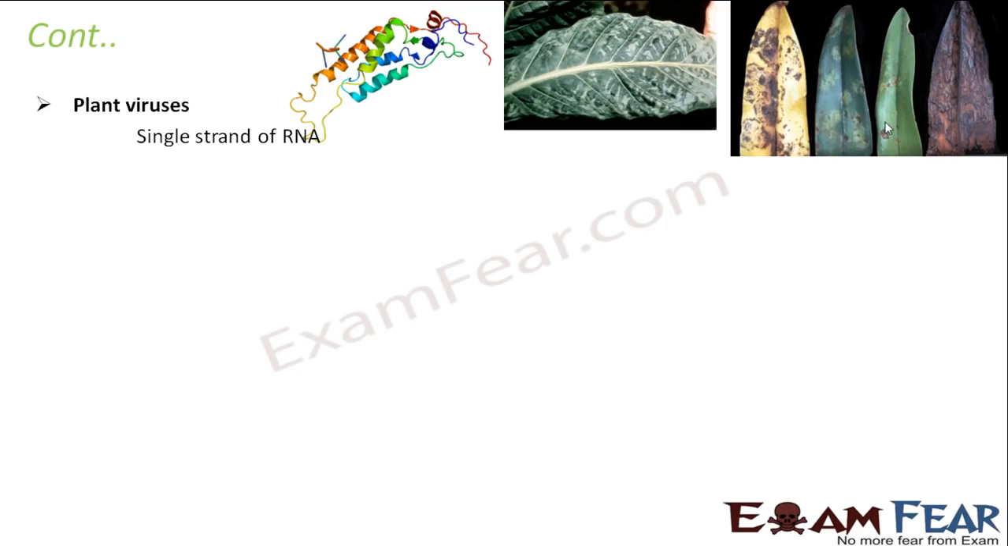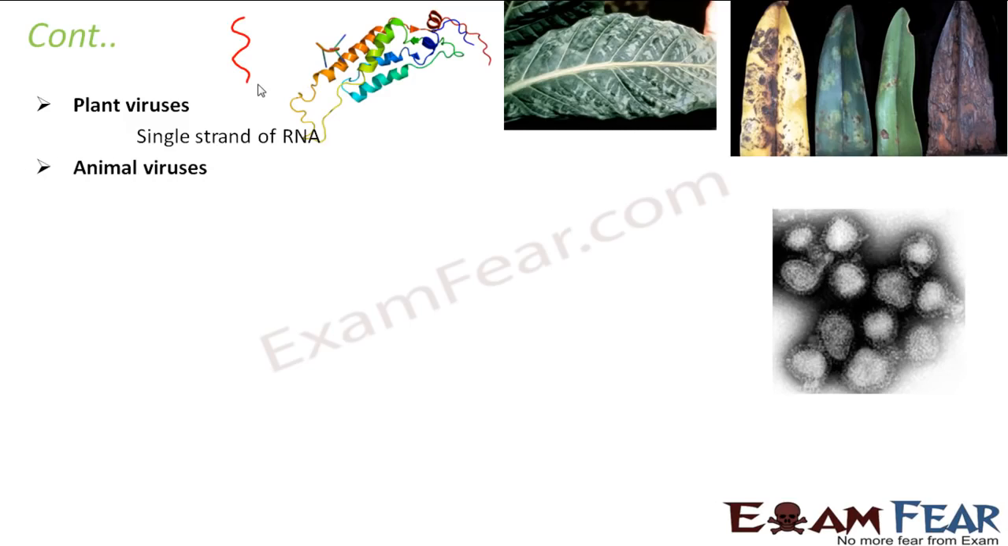It is known as a mosaic disease, and this virus is called mosaic virus. So this is how the leaves become then. So the plant viruses consist of RNA, and that too a single strand of RNA. That means one strand like this. So one strand of RNA is there.